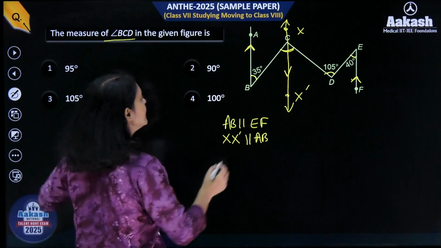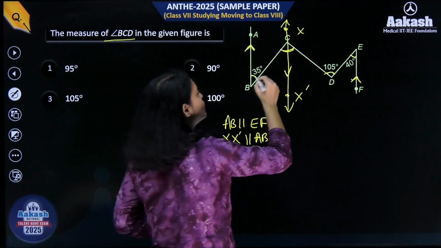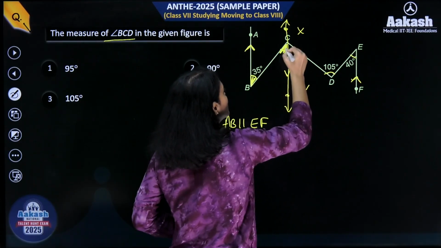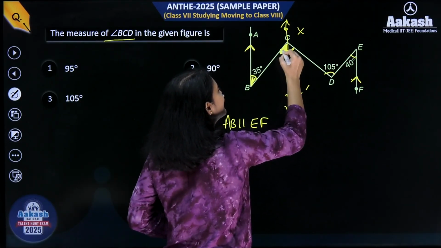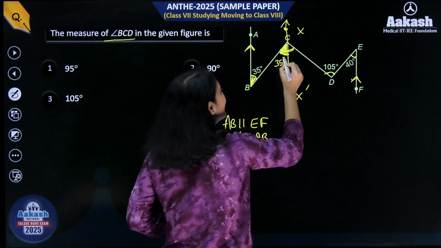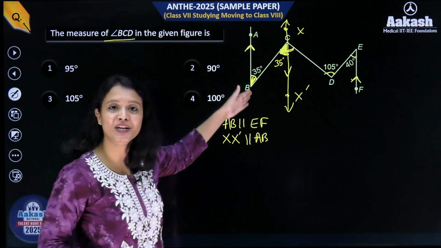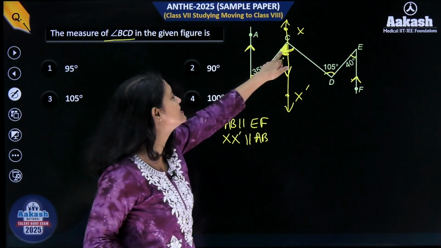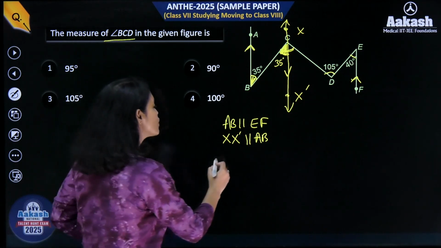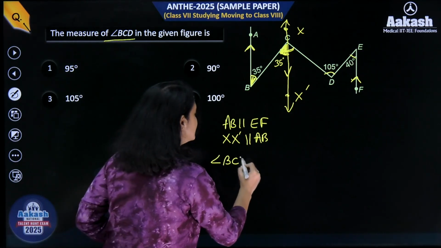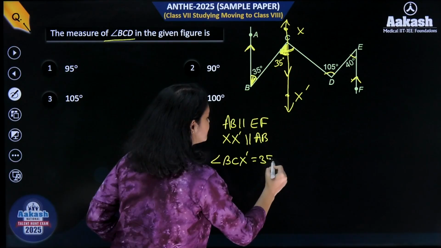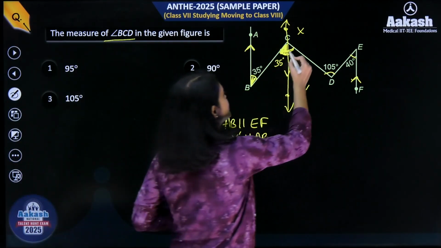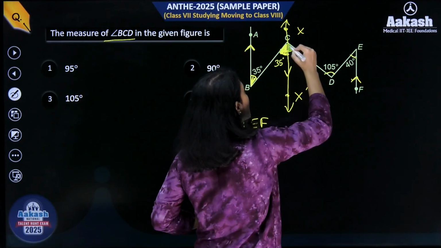Now I know कि if I construct this XX dash parallel to AB, then this 35 degree here will be equal to this angle here. Why? Alternate interior angles, right or not? Right? XX dash is parallel to AB, and this BC here is a transversal. So if this is 35 degrees, then this also becomes 35 degrees. So we have figured out angle BCX dash as 35 degrees. Okay. Now we need to figure out the second angle, everyone, right? This angle. बस ये वाला angle और figure out हो जाए तो हमारा answer आ जाएगा, right?